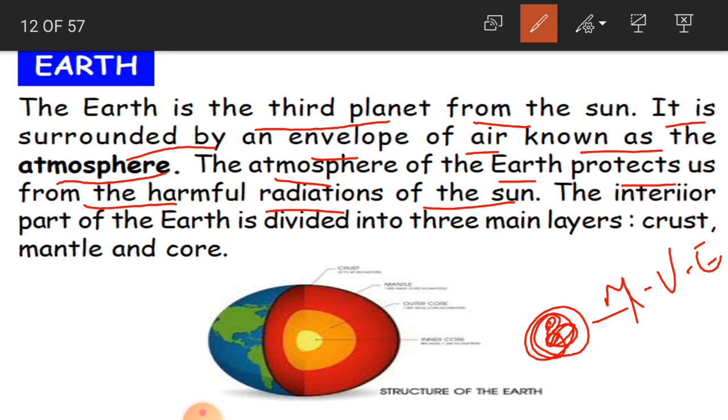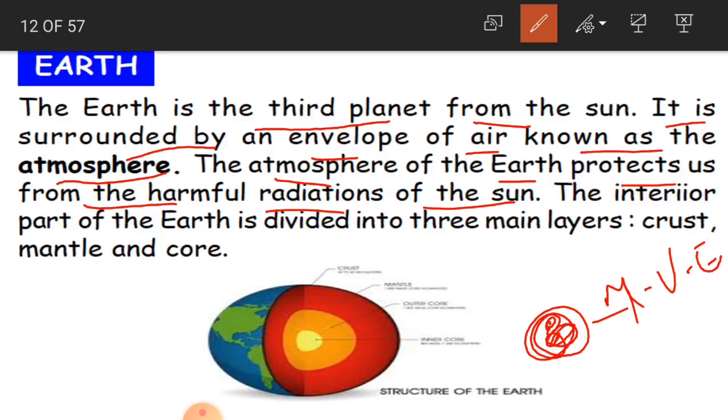Because we are in the third position, we receive the rays of the sun, nothing but the radiations. Radiations are the hot rays of the sun, and these are very harmful. We cannot bear that much hot radiation, which is very harmful for living things, especially plants, animals and human beings.